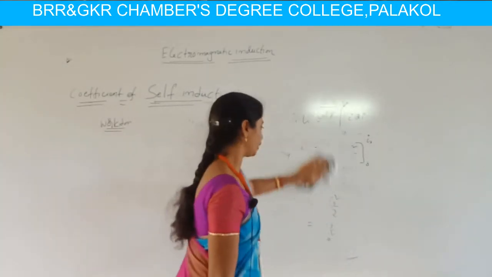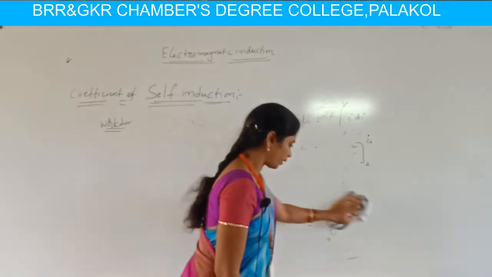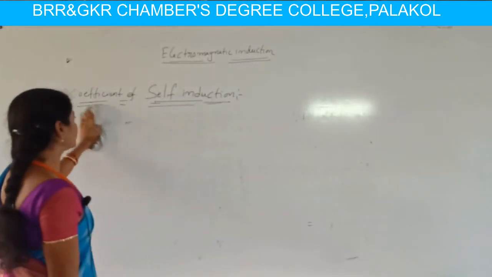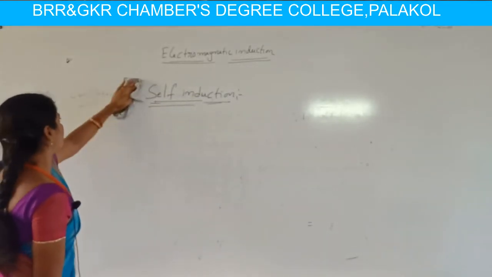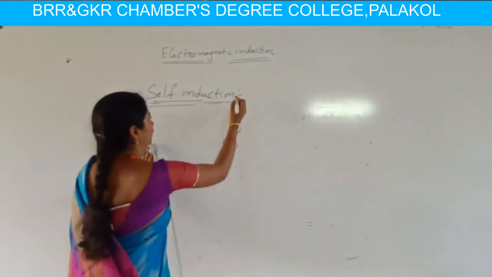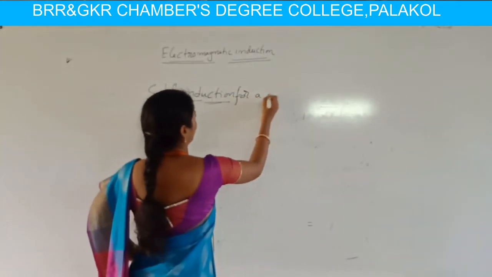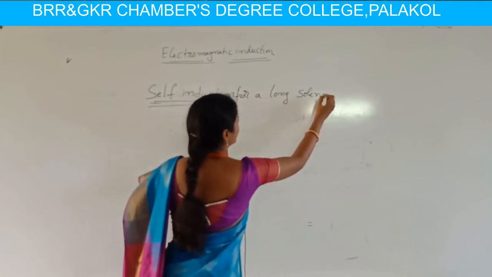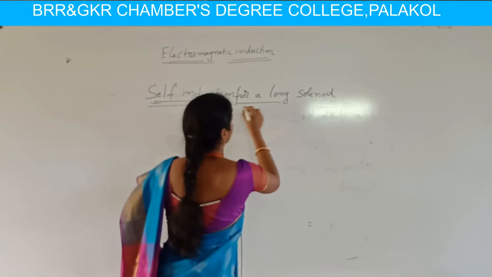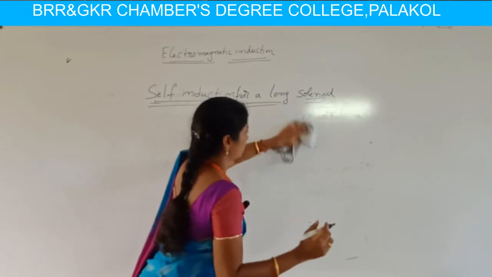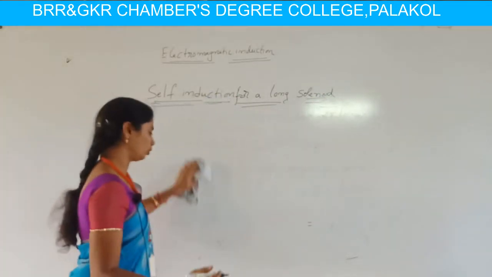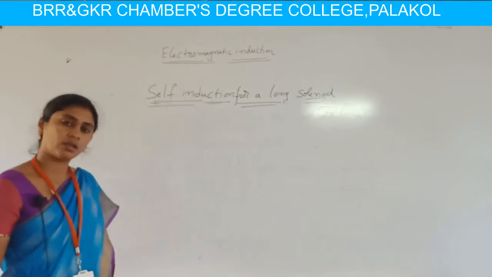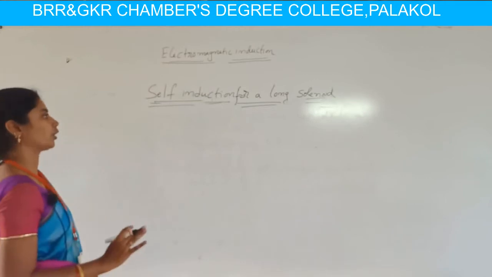We go for the next topic, which is very important to our examination point, nothing but self-induction for a long solenoid. We already discussed this solenoid, which is nothing but a tightly wound long helical coil. A tightly, closely wound long helical coil is said to be a solenoid.